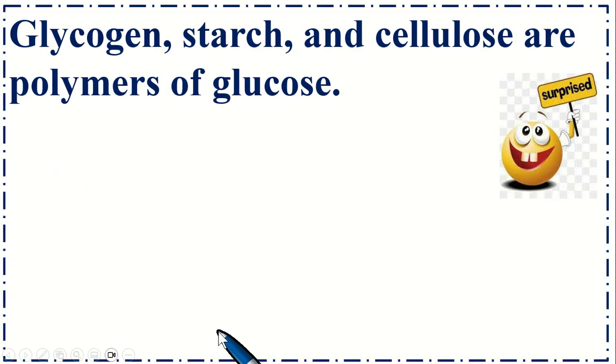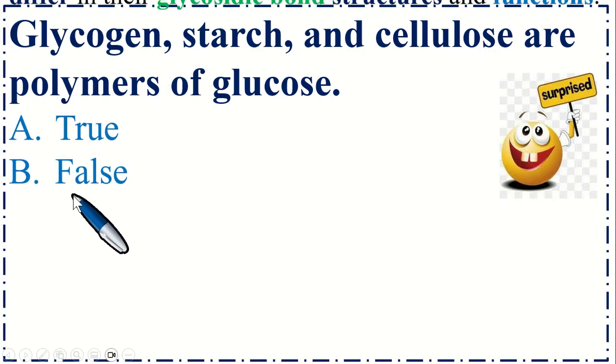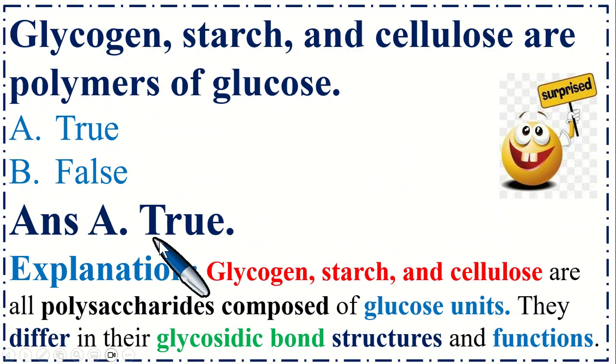So this is last MCQs. Glycogen, starch and cellulose are polymers of glucose. Option A, true. B, false. So the correct option is A, true. Explanation is glycogen, starch and cellulose are polysaccharides composed of glucose units. They differ in their glycosidic bond, structures and functions.